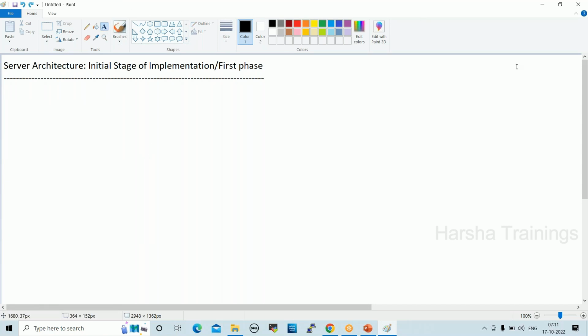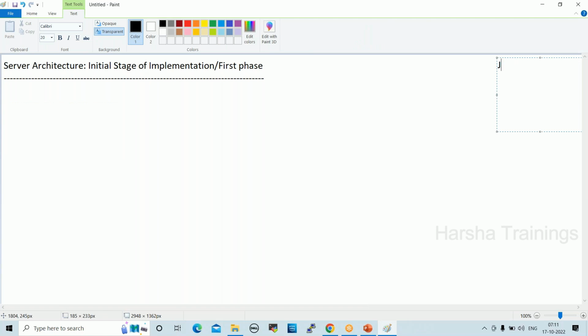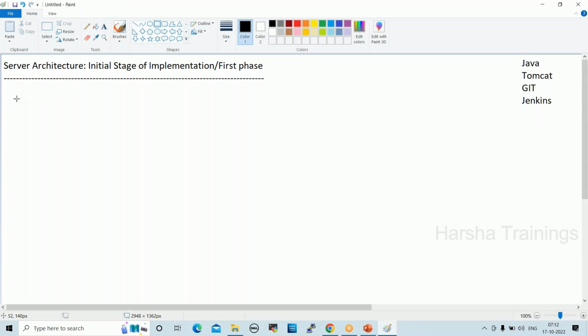For example, I want to deploy 4 packages like Java, Tomcat, Git, and Jenkins. By that time Jenkins was not there, but for understanding we are taking Jenkins here. These are the applications I want to deploy on the server. In the 90s and early 2000s, when they wanted to deploy any package, they used to take one separate server for every package.